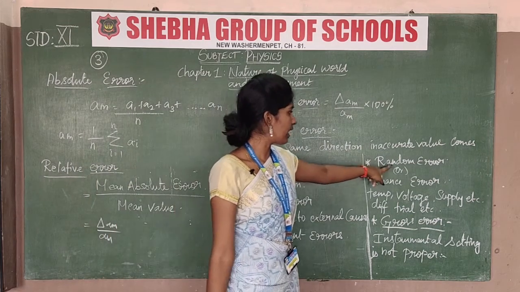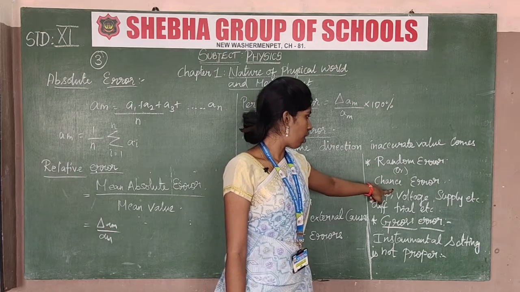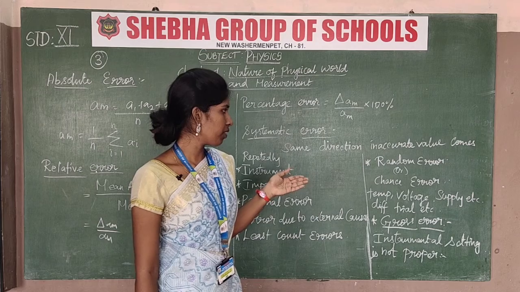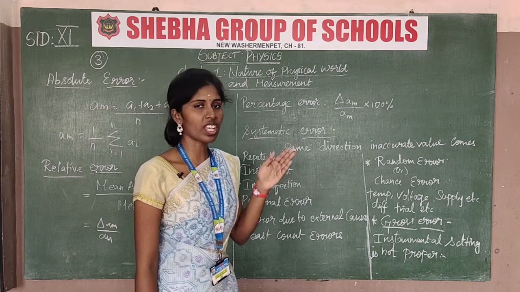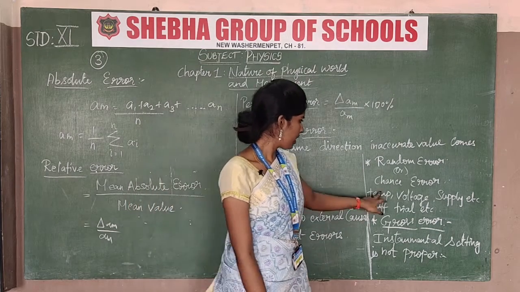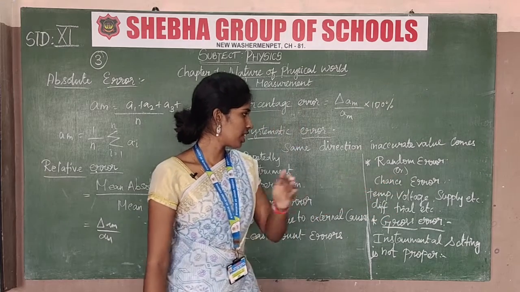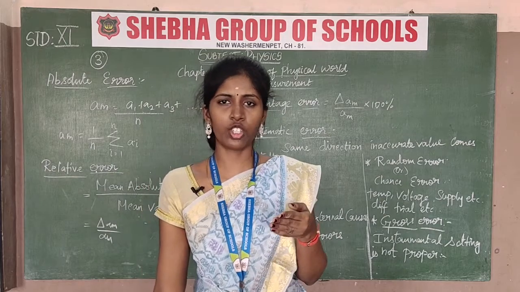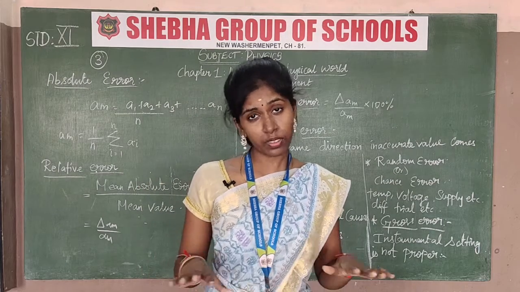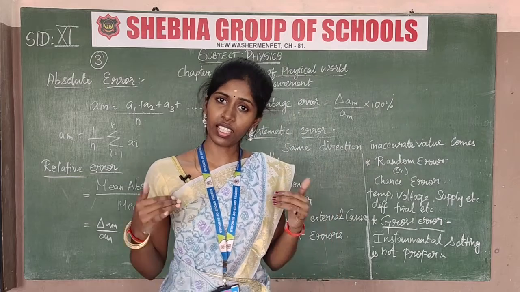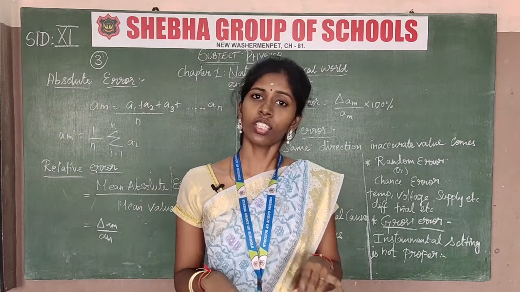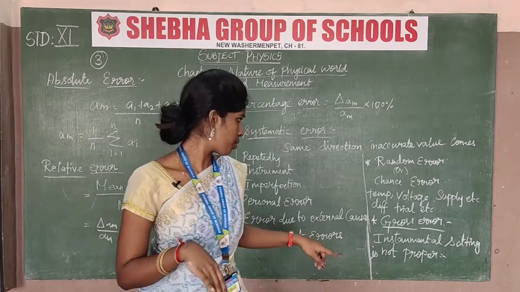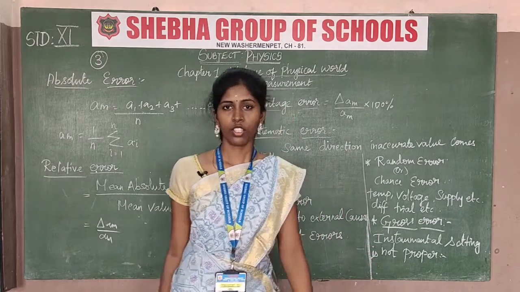The second one is random error. It's also known as chance error, okay. So random error, whose other name is chance error, is related to temperature, voltage, supply or other trials. Okay, so we take one instrument and the reading setup is done. After that the reading is known already, so previous knowledge is there, but some issues will be there. What is the issue? Temperature changes. For example,